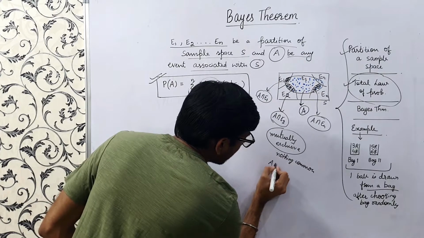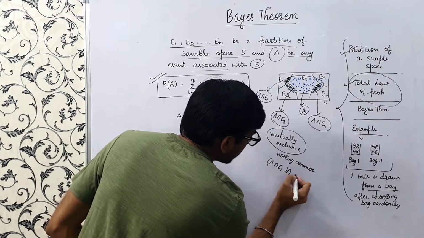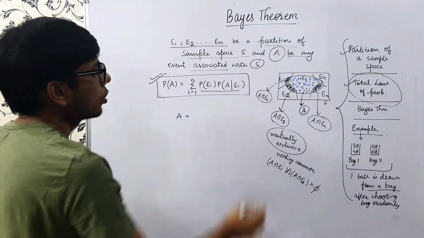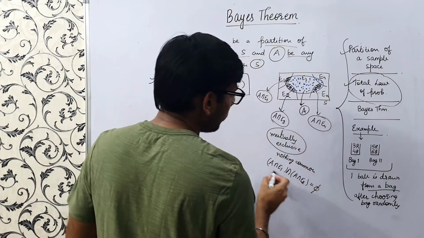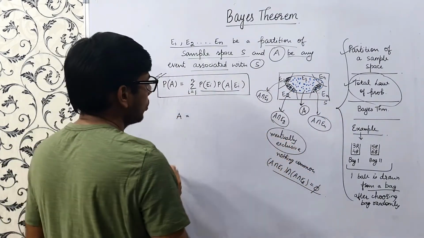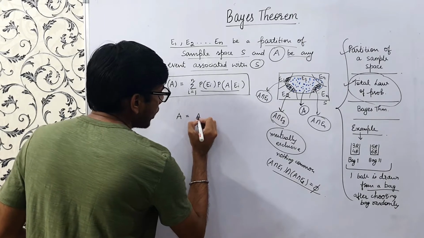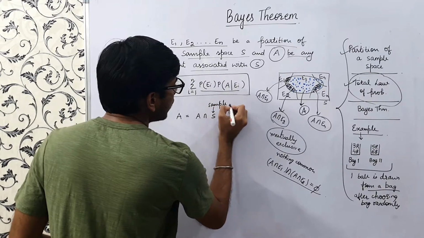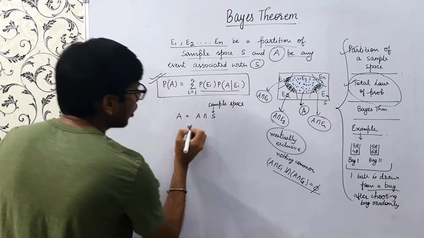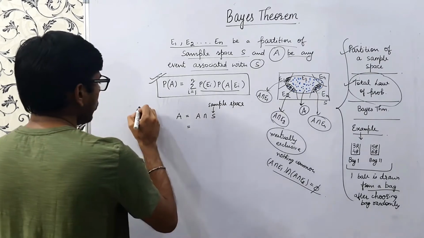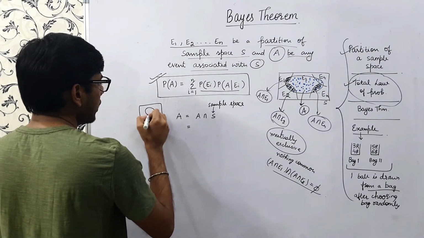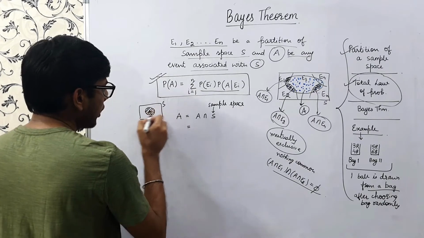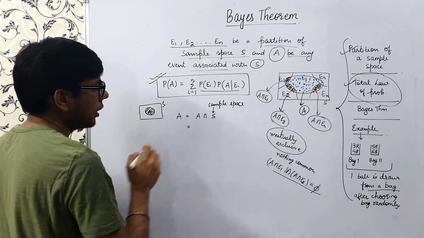So if we say that A intersection E1 and A intersection E2 is phi, all these events are mutually exclusive. So how can we write A? A equals A intersection S, where S is our sample space. In general it's true for any event. If this is our event A and this is our sample space, then event A is nothing but A intersection this whole sample space, that will be A, right?